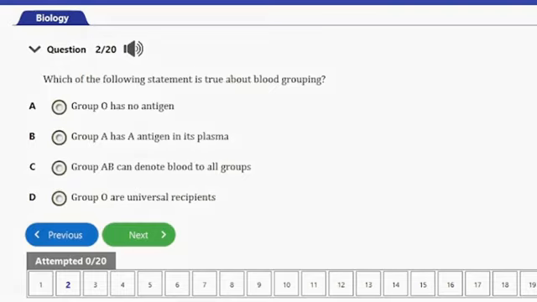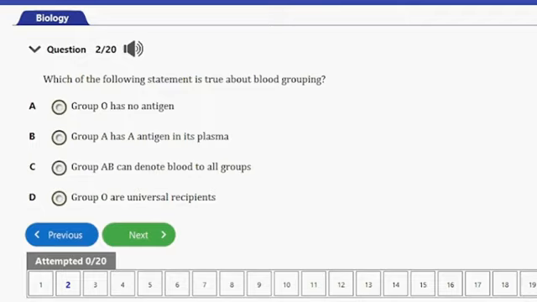Question number 2. Which of the following statements is true about blood grouping? A. Group O has no antigen. B. Group A has A antigen in its plasma. C. Group AB can donate, actually this should be can donate, blood to all groups. And then option D, Group O are universal recipients. The answer to this question, guys, is option A.